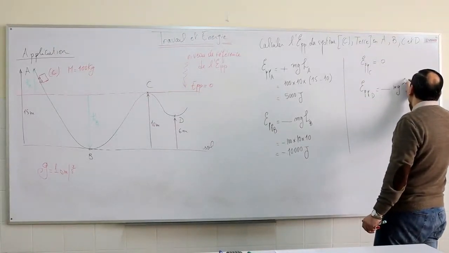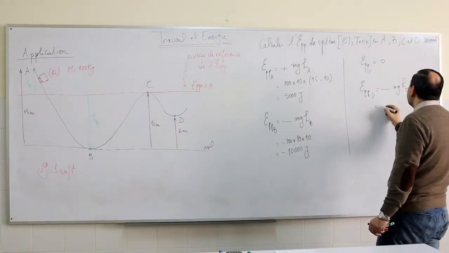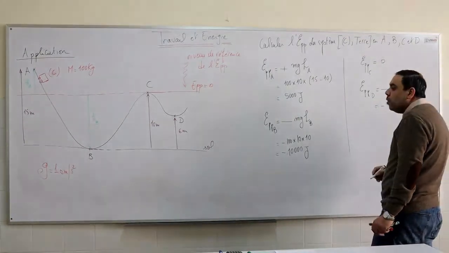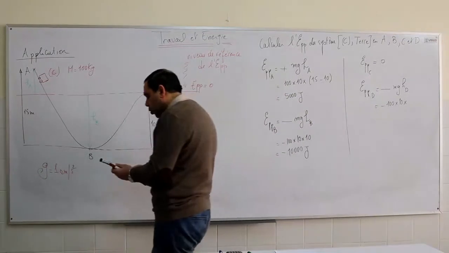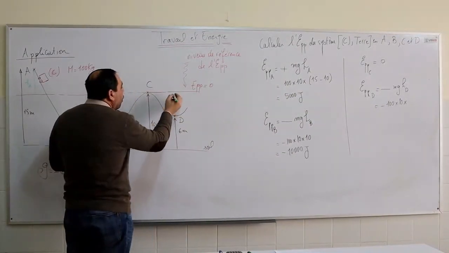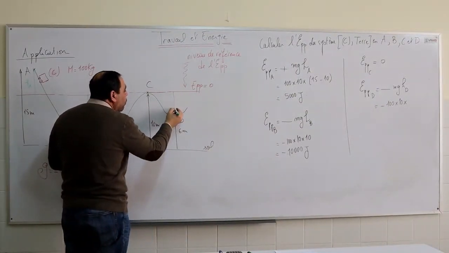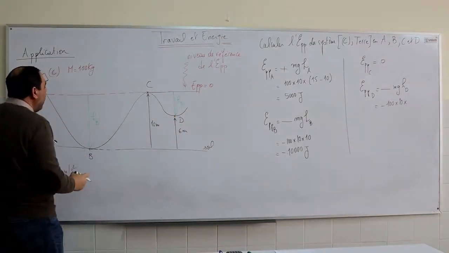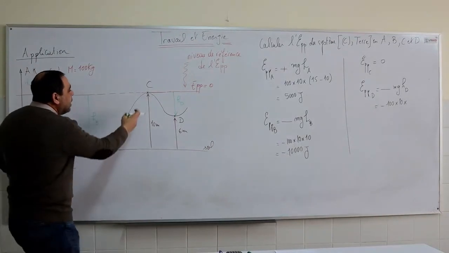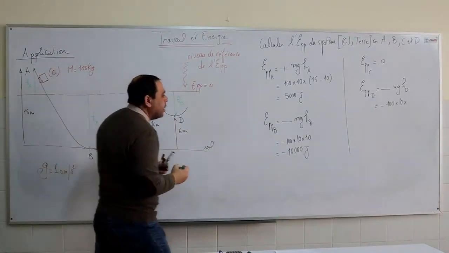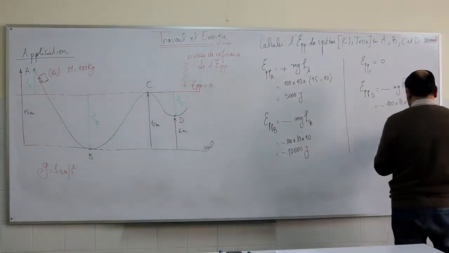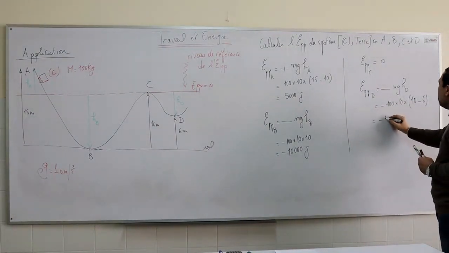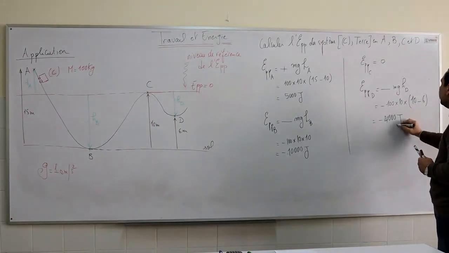So minus mghd, minus 100 multiplied by 10 multiplied by the height hd from the reference level is here. So hd is equal to 10 minus 6, and this is minus 4,000 joules.